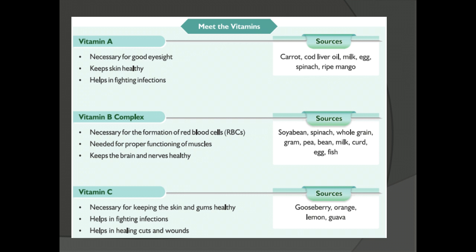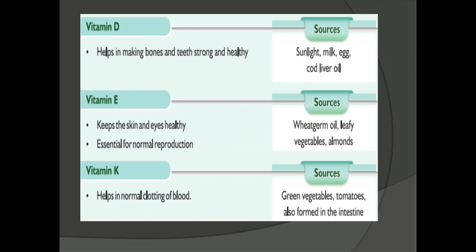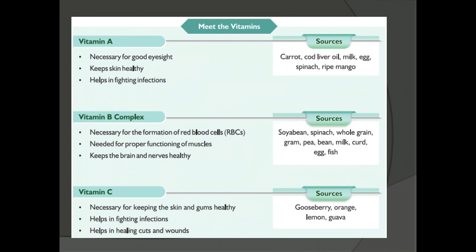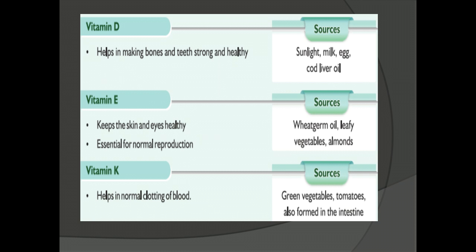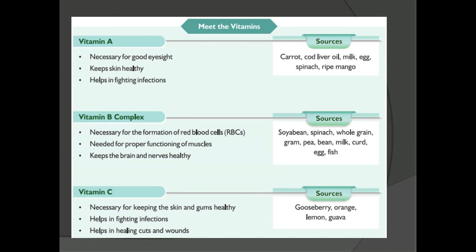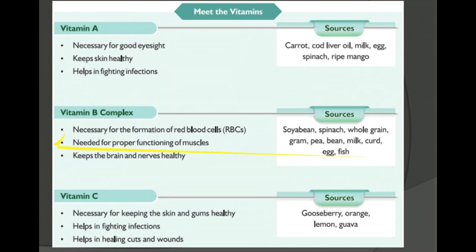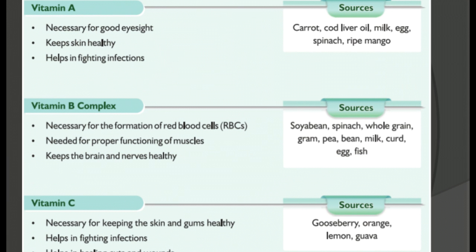The various vitamins are vitamin A, B, C, D, E and K. Shall we see about these vitamins, children? Come on, let's do it. So, vitamin A is necessary for good eyesight.